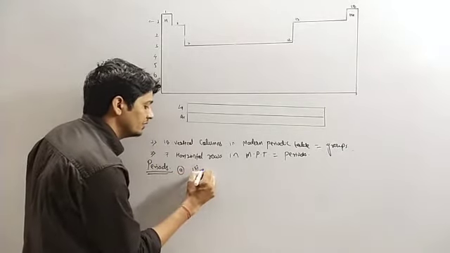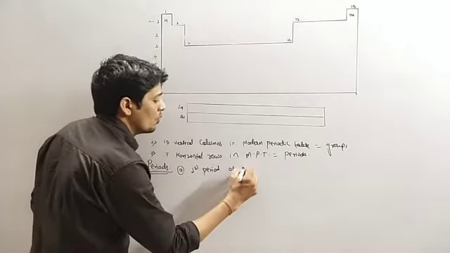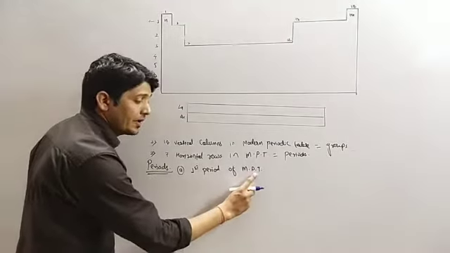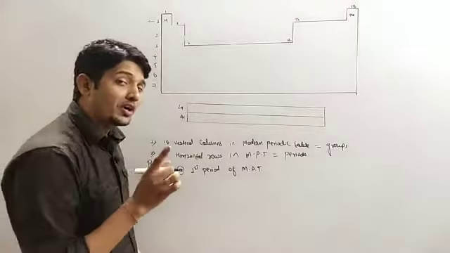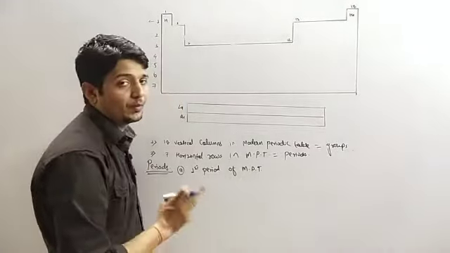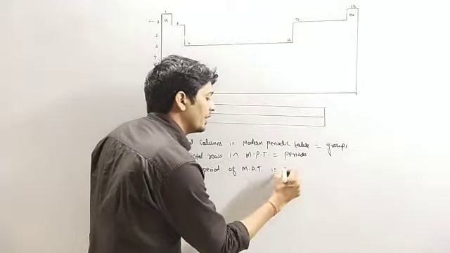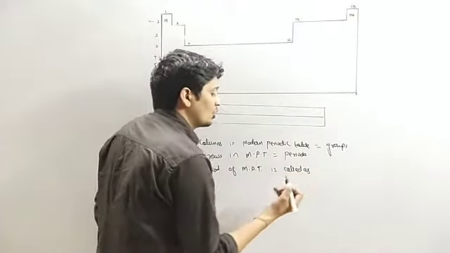First period of the modern periodic table. I am writing MPT, but when you are writing in your notebook, you have to write modern periodic table in its full form. So the first period of the modern periodic table is called the shortest period.